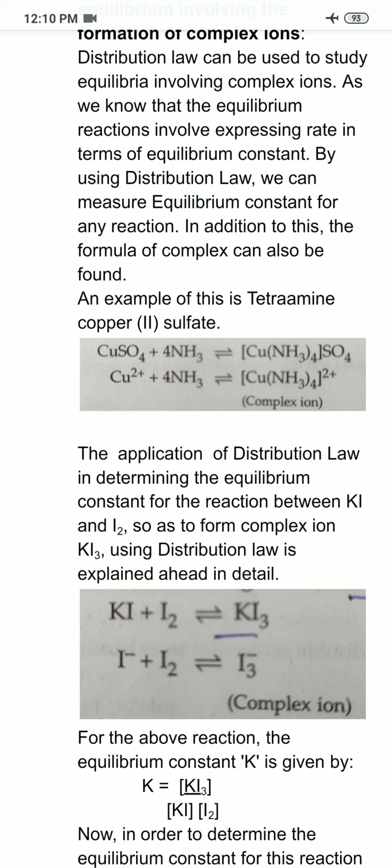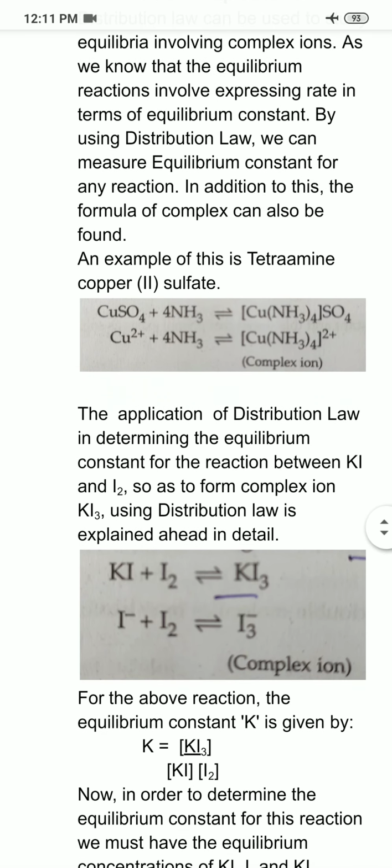But before doing that, I would like to recapitulate your previous concepts, that is, what is the equilibrium constant. You might have already studied in your previous classes that equilibrium constant is defined as the product of the molar concentrations of the products to the molar concentrations of the reactants.